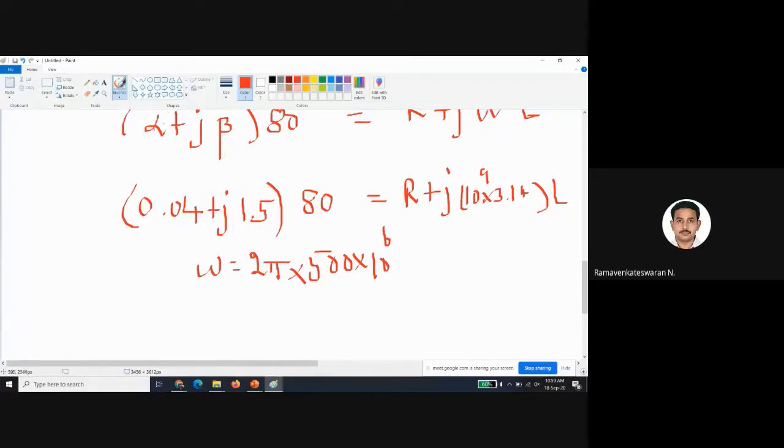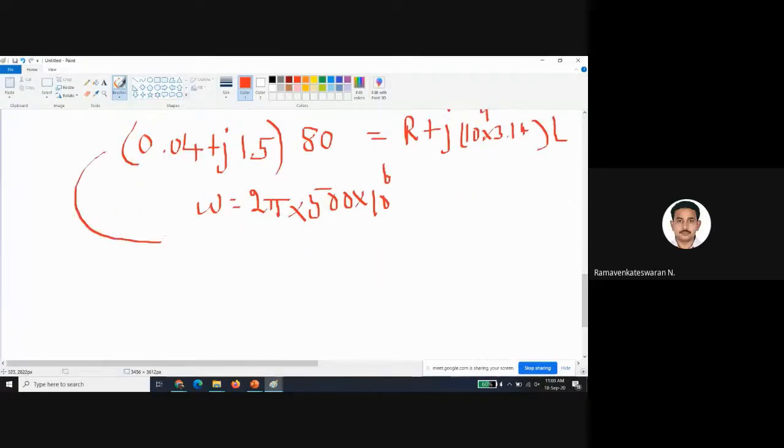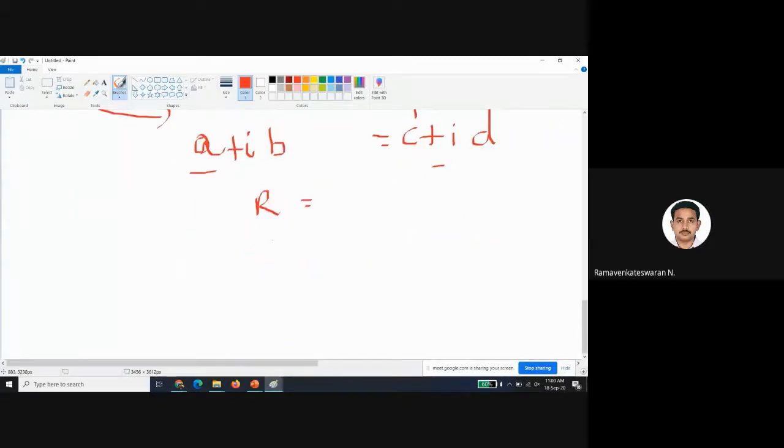You just multiply this, the left side, write in the complex form a plus ib, and this is your right side c plus id. When you do this, you'll again get a complex number. This is R as it is, this is L. So equate the real part on the left side, we'll get R. Equate the imaginary part, you'll get L. This is the value of R and L.